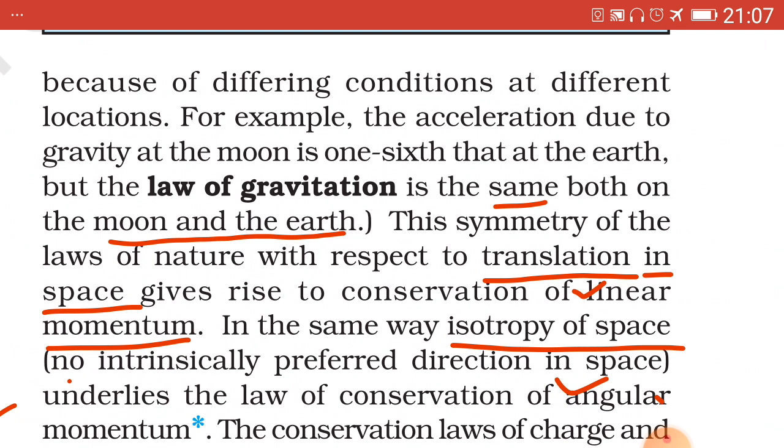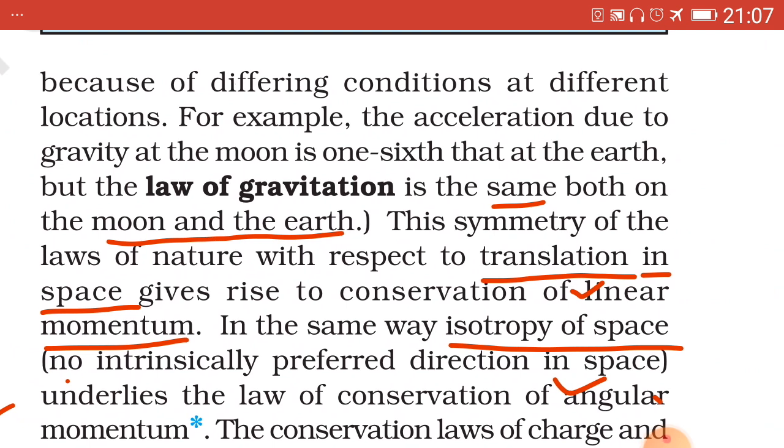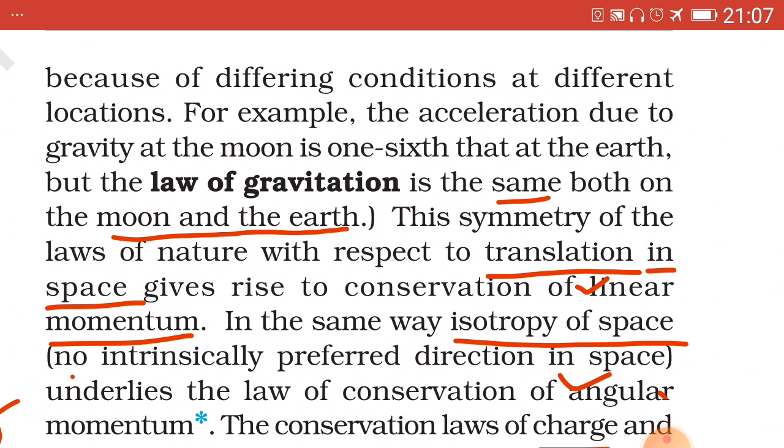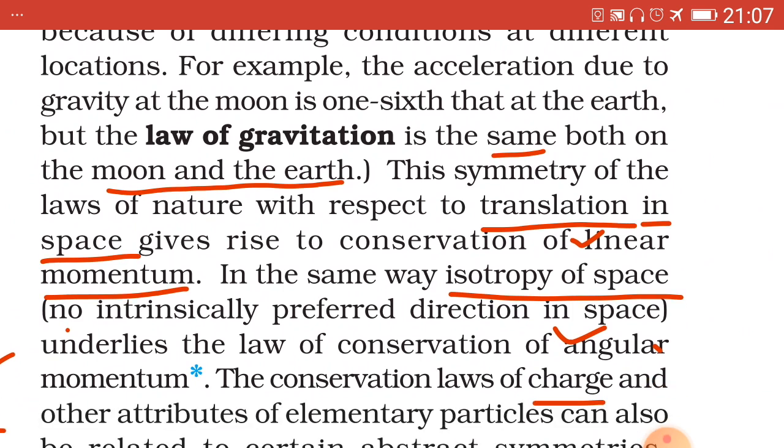For example, acceleration due to gravity, which is denoted by small g, not given here, you can note it down. So, small g_m equal to 1 by 6 into g_E, small letters. Again I repeat, g_m equal to 1 by 6 g_E. But the law of gravitation remains the same both on the moon and the earth.